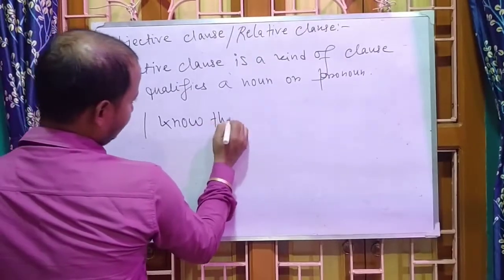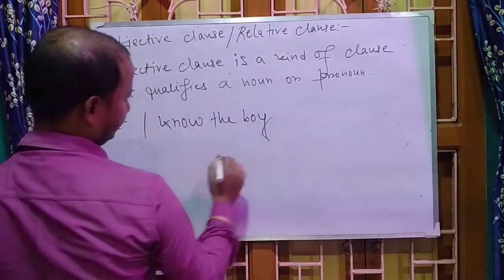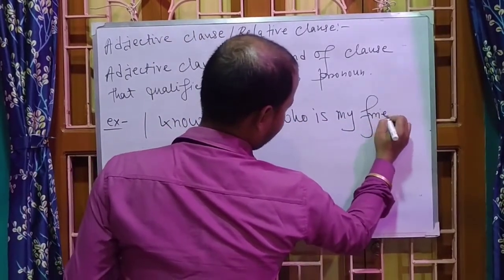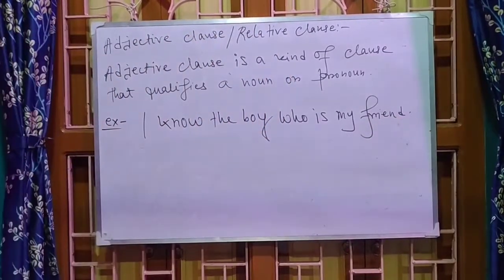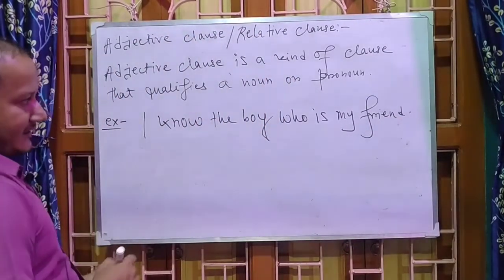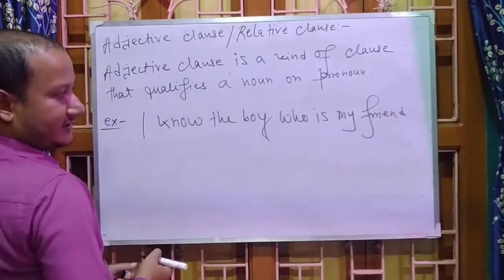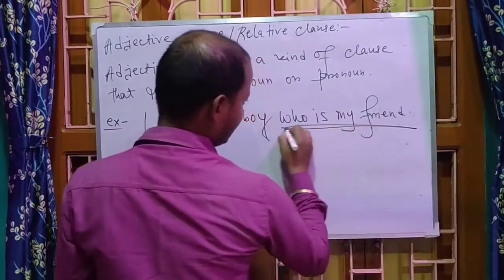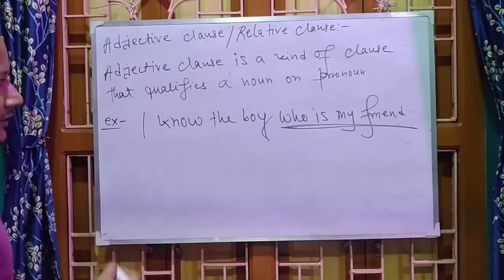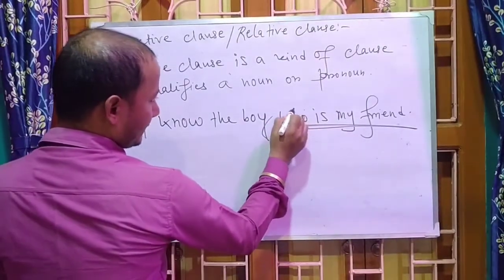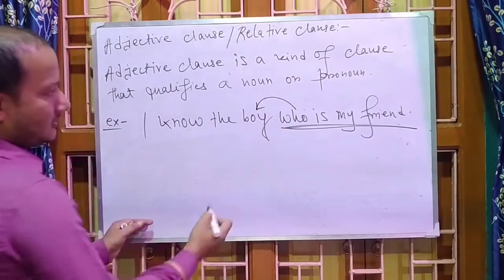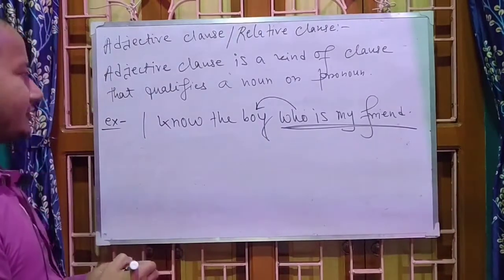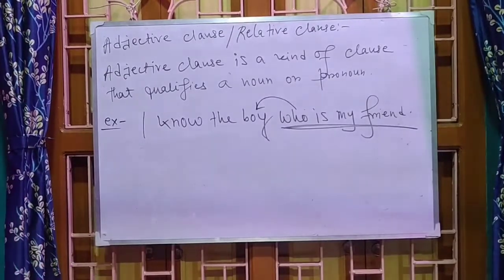I know the boy who is my friend. Look at the sentence. I know the boy who is my friend. So which part is called the adjective clause? This part. Who is my friend is the adjective clause here. Why? Who is qualifying boy, or who is establishing a relationship with boy. Because of this it is called adjective clause or relative clause.